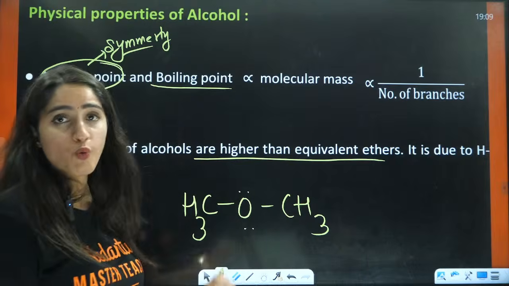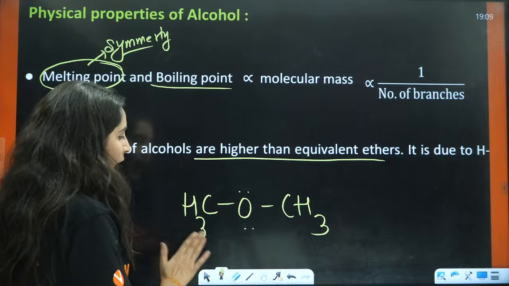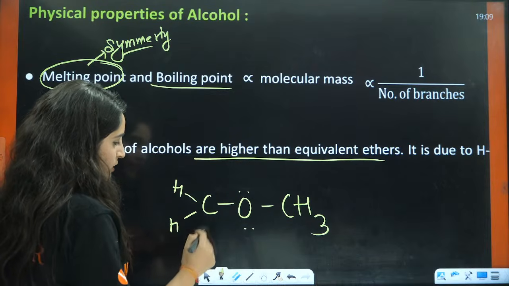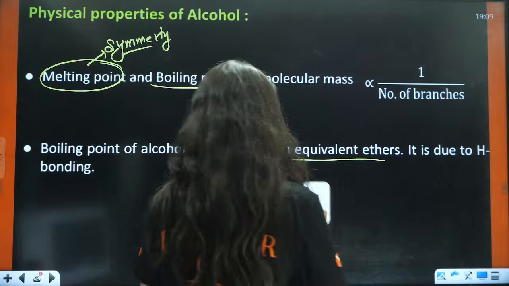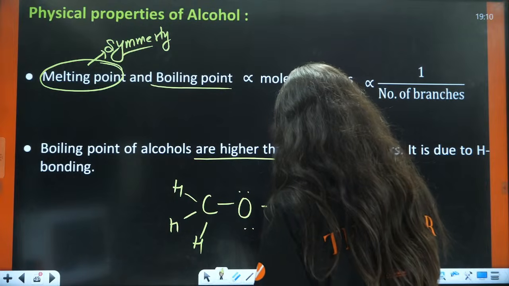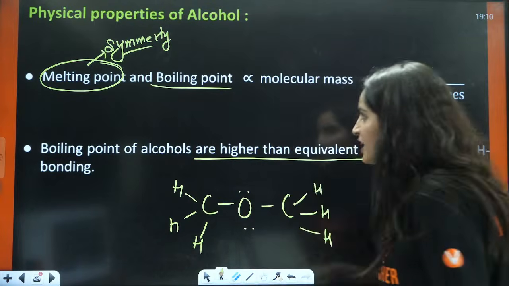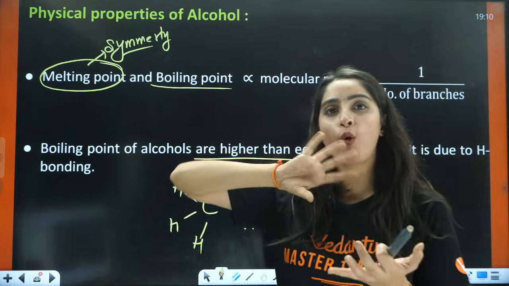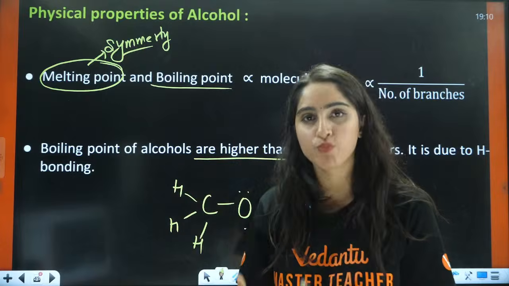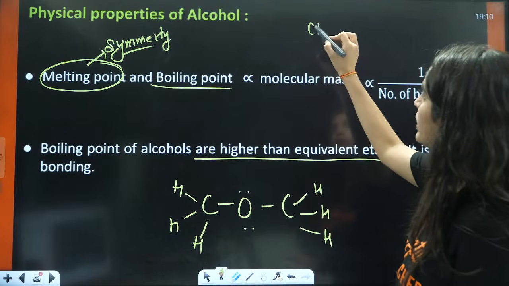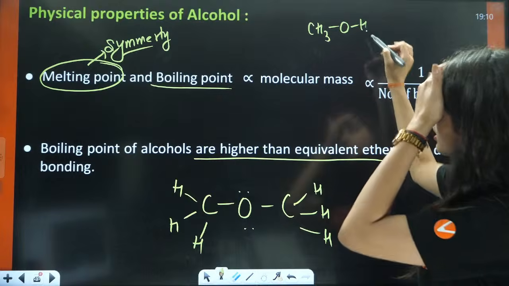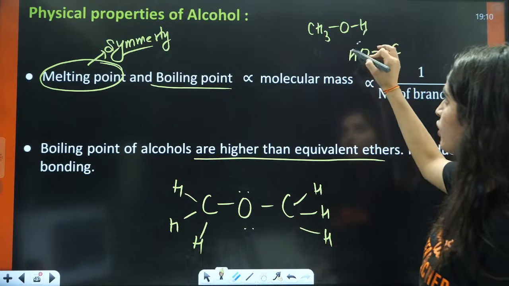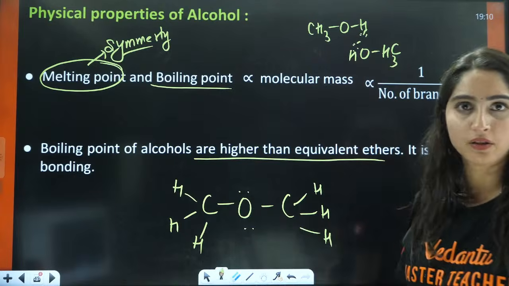In the case of alcohols, the molecules themselves will have hydrogen bonding. For example, you have one molecule of alcohol, ROH, and other molecules of alcohol, ROH. Now they will show hydrogen bonding with each other, right?